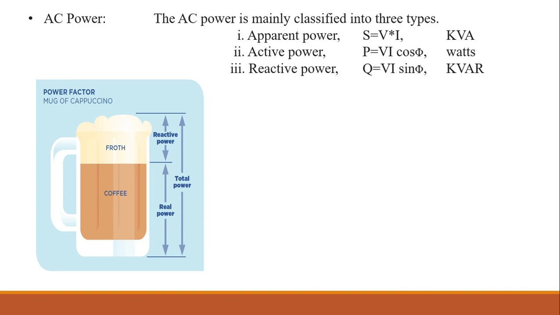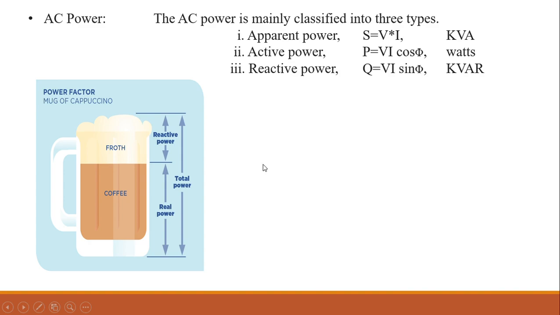Addition of real and reactive is total power. So dear students, here the useful power is real power, that is coffee, whereas the wasted power is froth, that is reactive power. So it is a simple example to understand the difference between real power and reactive power.